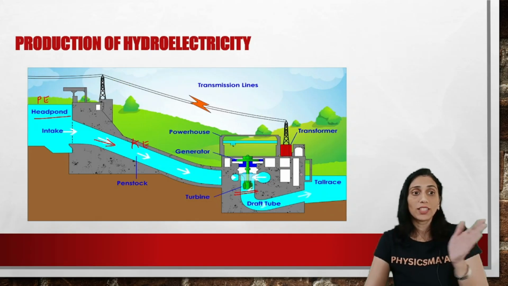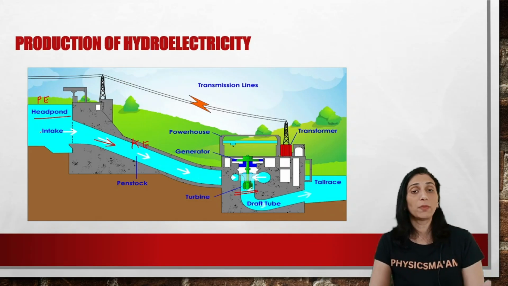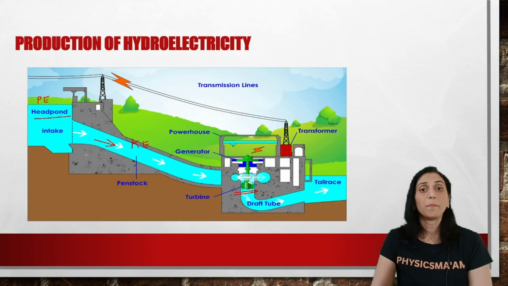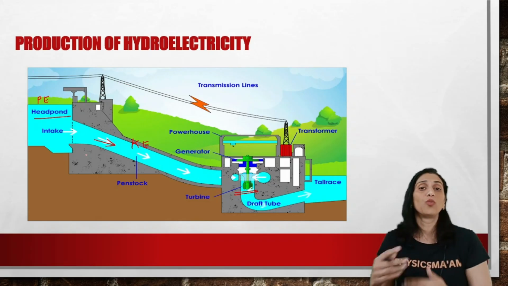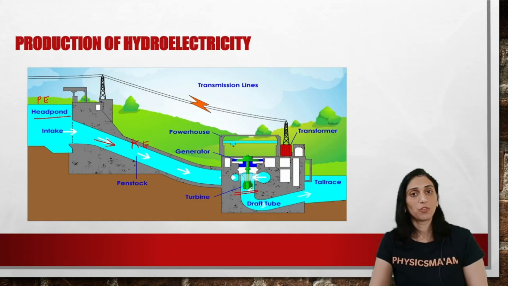So all this process happens because the potential energy of the water in the dam is converted into kinetic energy when it runs down the chutes, right? And it becomes useful when those turbines are rotated because of the running water. That's how the conversion happens.